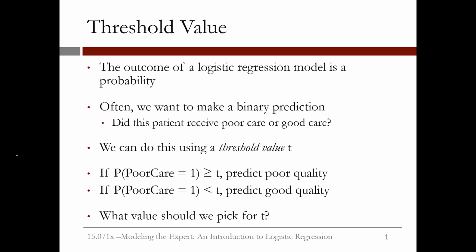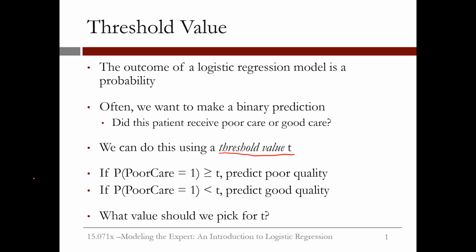We saw in the previous video that the outcome of a logistic regression model is a probability. Often, we want to make an actual prediction. Should we predict 1 for poor care, or should we predict 0 for good care? We can convert the probabilities to predictions using what's called a threshold value, t.